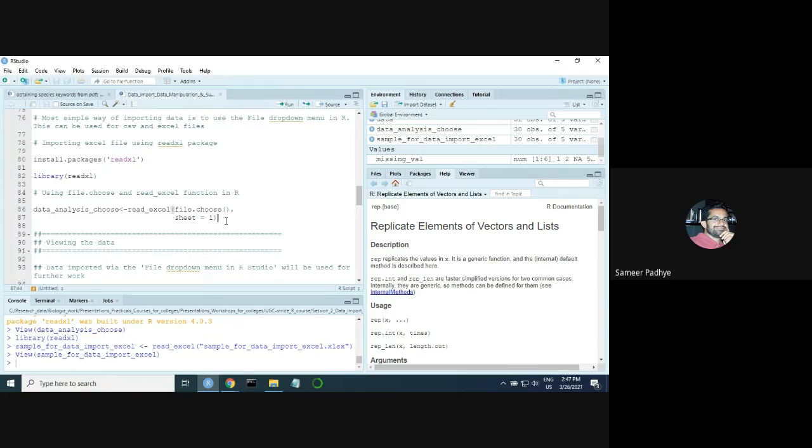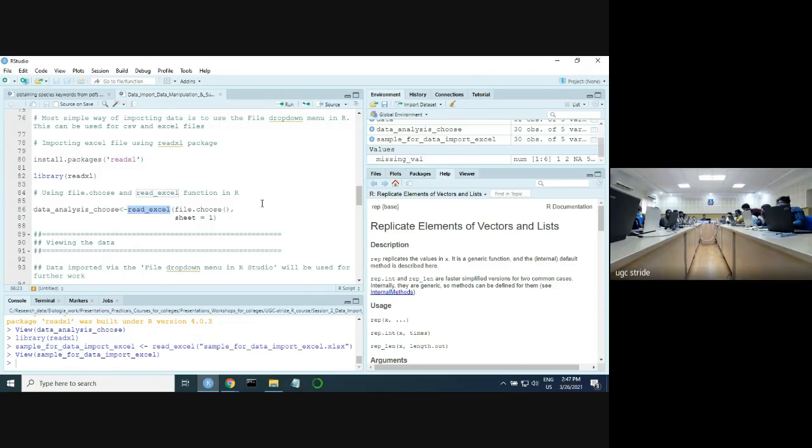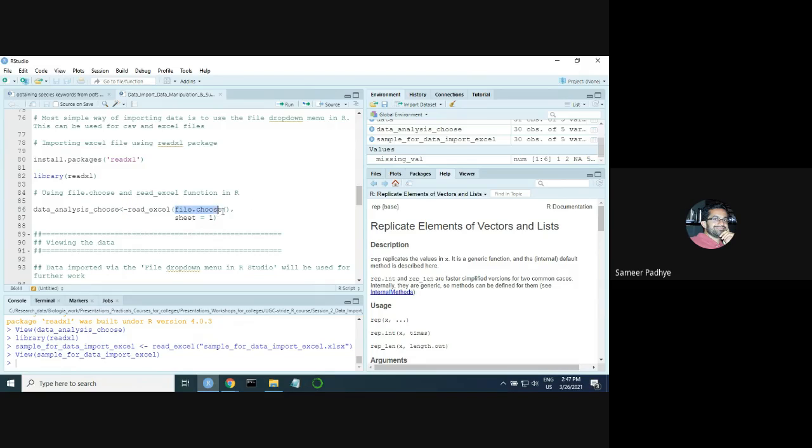So as I said, there is this function called read_excel. Rather than doing this, you can first write the name of the file, whatever file name that you want. Put the assignment operator. Use this read_excel function. And within this function, you put something called file.choose. The file.choose in R lets you choose your own file. Whatever file you want to select, it lets you do that.